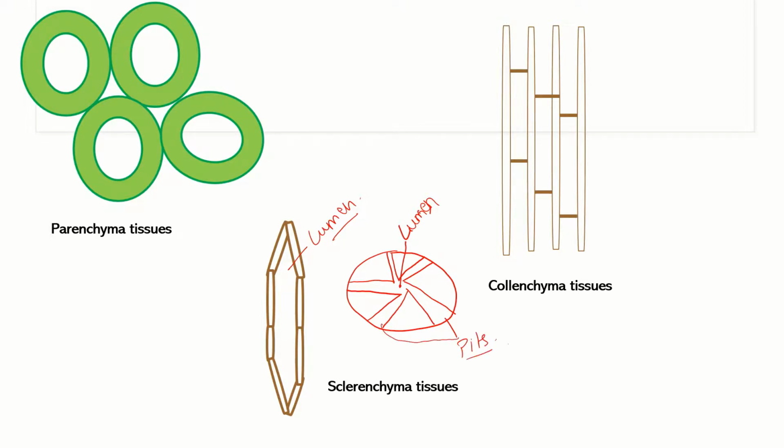And these types of sclereid tissues or stone cells are mainly found in nuts.